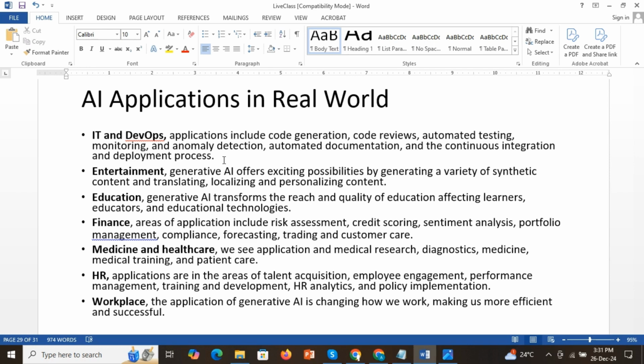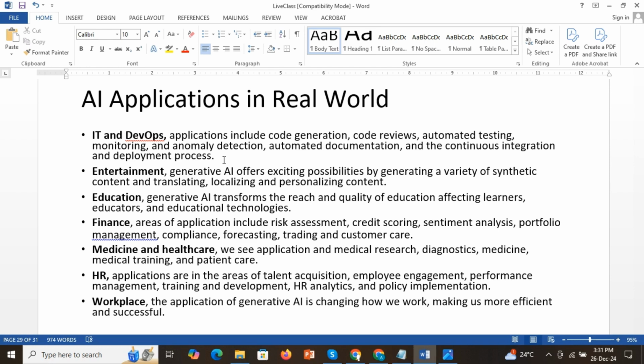Now in the finance sector we can use it for risk assessment, credit scoring, sentiment analysis, portfolio management, trading, customer care, et cetera. And in medical and healthcare, its applications are medical research, diagnostic medicine, and patient care.